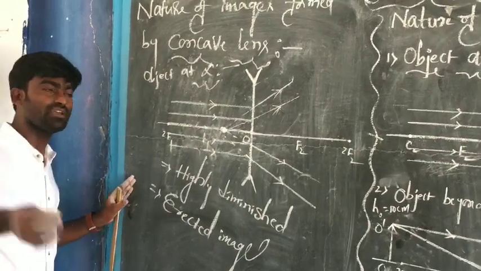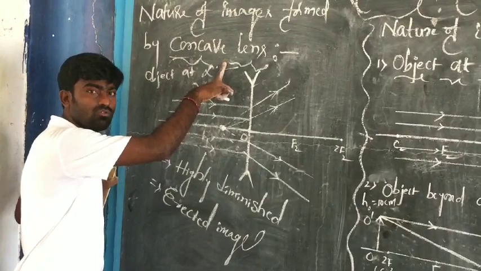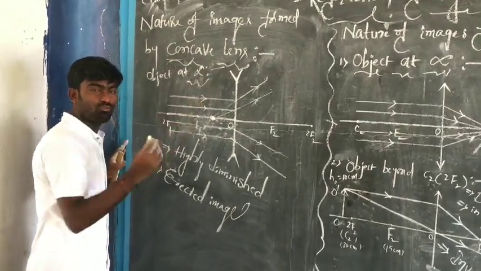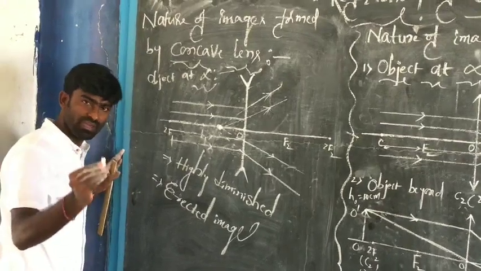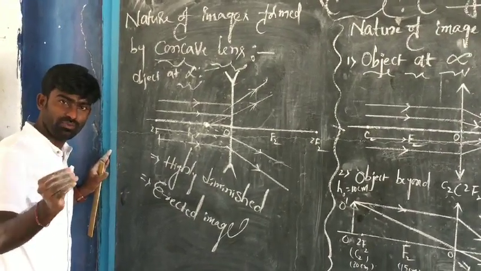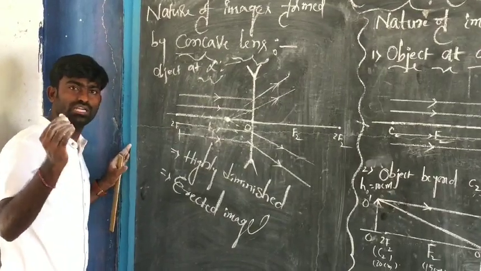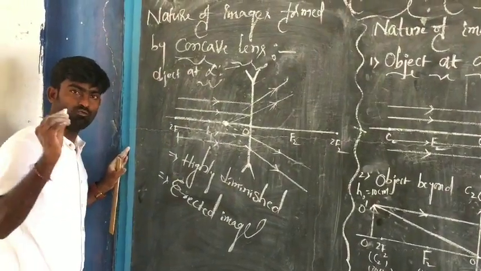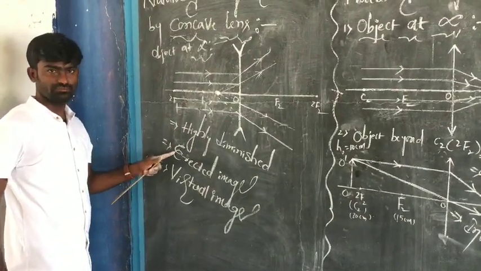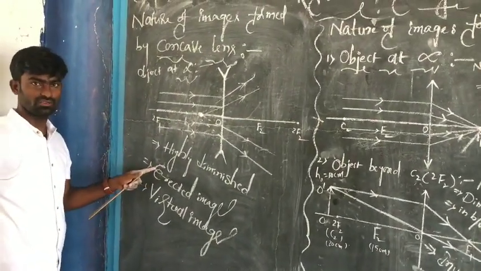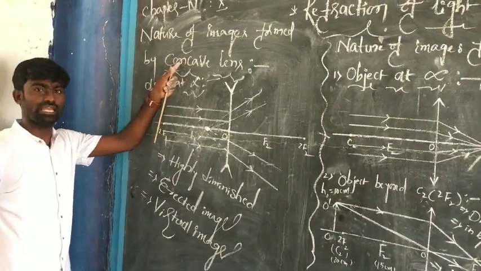So what kind of images will be formed by the concave lenses? Virtual images, because we cannot get it on a screen. The images which cannot be captured on a screen are usually defined as virtual images. That's about the nature of the image of an object placed at infinite distance in front of a concave lens.